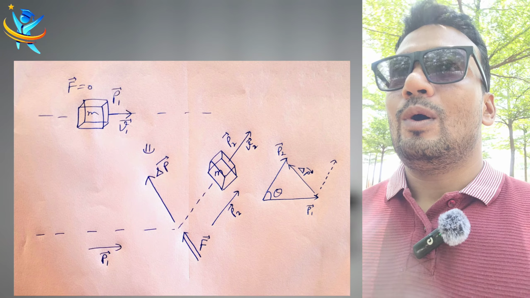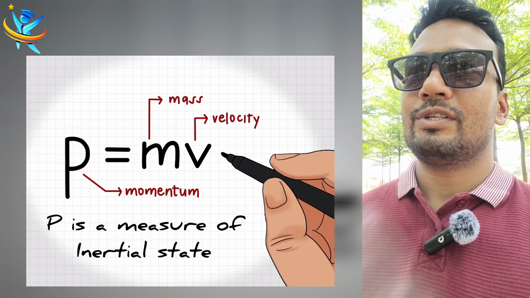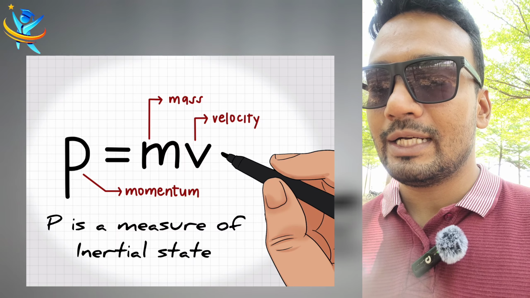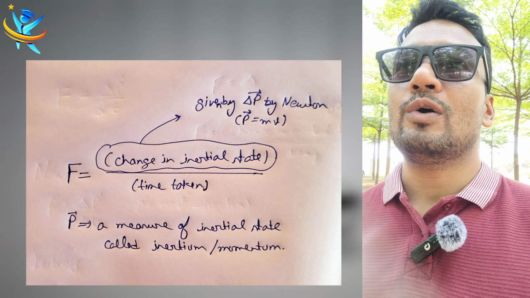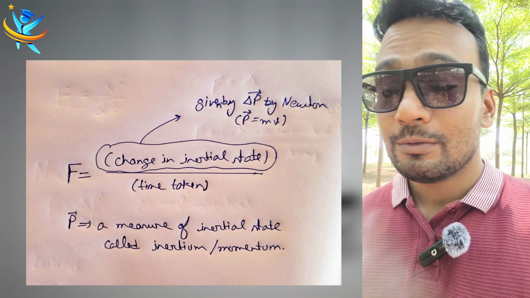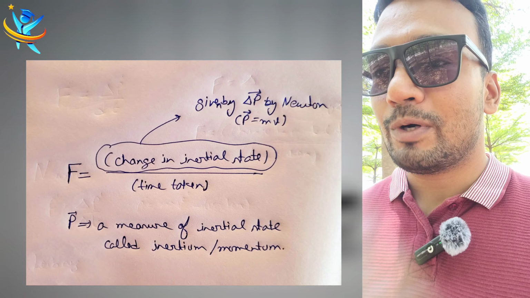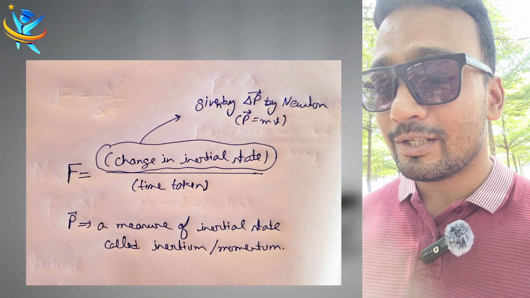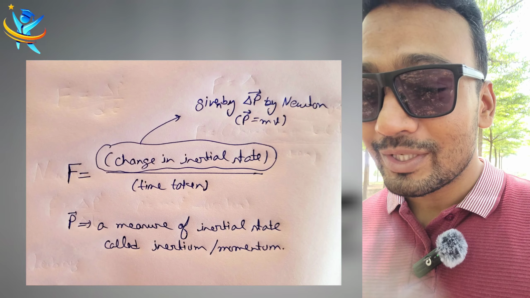As per Newton, momentum is a quantity given by mass into velocity. It is giving you a mathematical way to find out the inertial state. When you study Newton's second law, the first statement is F equals dp by dt, right? And when you read momentum for the first time, I have seen in my last 6-7 years of career, no student ever asked me, sir, what is momentum?